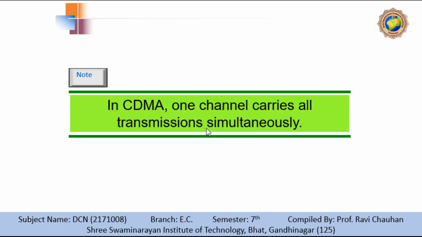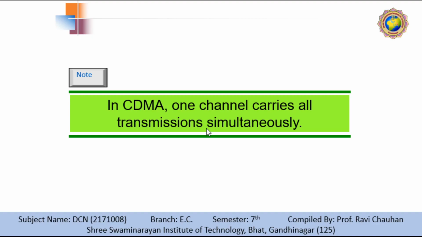Next is CDMA, which means code division multiple access. Code division multiple access was conceived several decades ago. Recent advances in electronic technology have finally made its implementation possible. CDMA differs from FDMA because only one channel occupies the entire bandwidth of the link. It differs from TDMA because all stations can send data simultaneously.